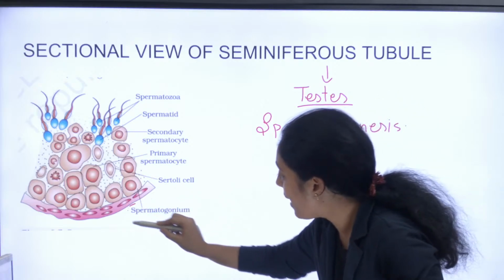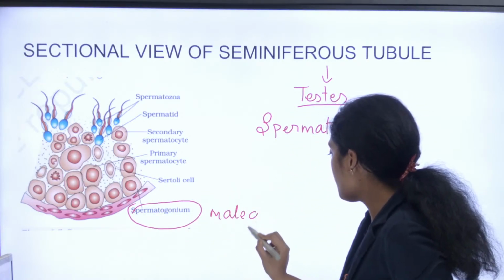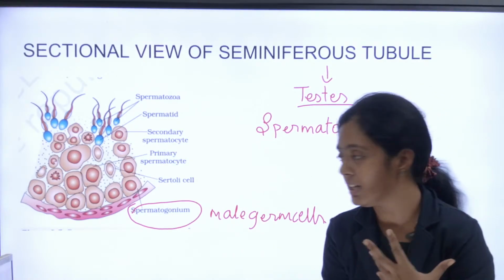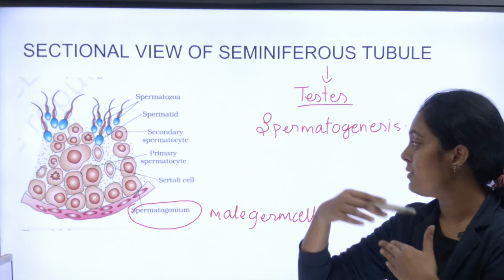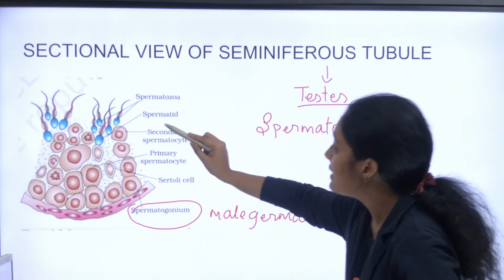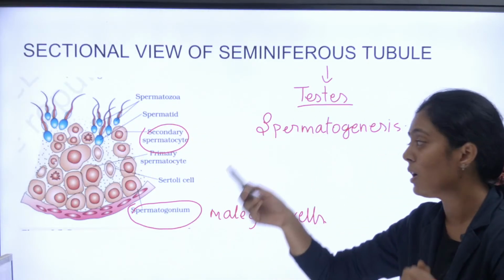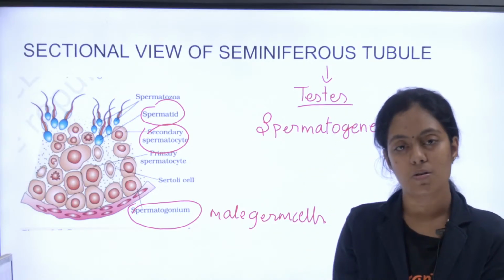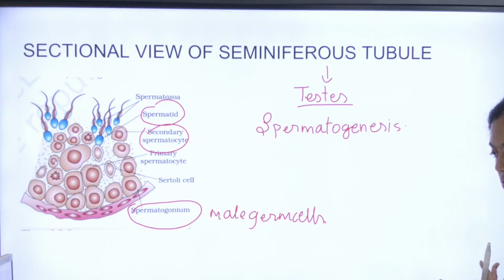Okay, so you have your spermatogonia. These spermatogonia are called the male germ cells. These male germ cells will undergo mitotic division to form primary spermatocyte. Then primary spermatocyte will undergo meiotic division to form secondary spermatocyte. Now the secondary spermatocyte will undergo another meiotic division to form spermatid. Now the spermatid will develop into sperms. That we will see as a separate picture in spermatogenesis. It is the sectional view of seminiferous tubule.